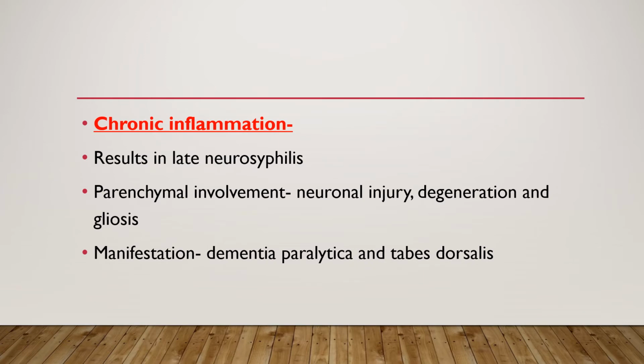Coming to chronic inflammation, this is the part which results in late neurosyphilis. Parenchymal involvement may be present, which may lead to neuronal injury, degeneration, and later gliosis, and it may manifest as dementia paralytica and Tabes dorsalis.